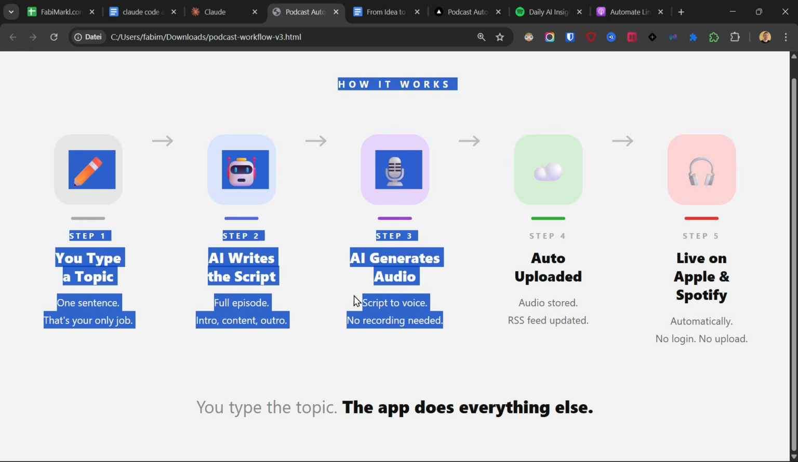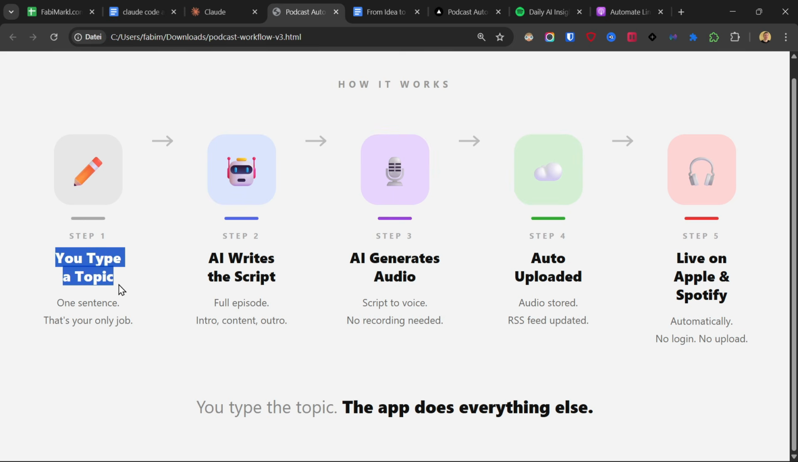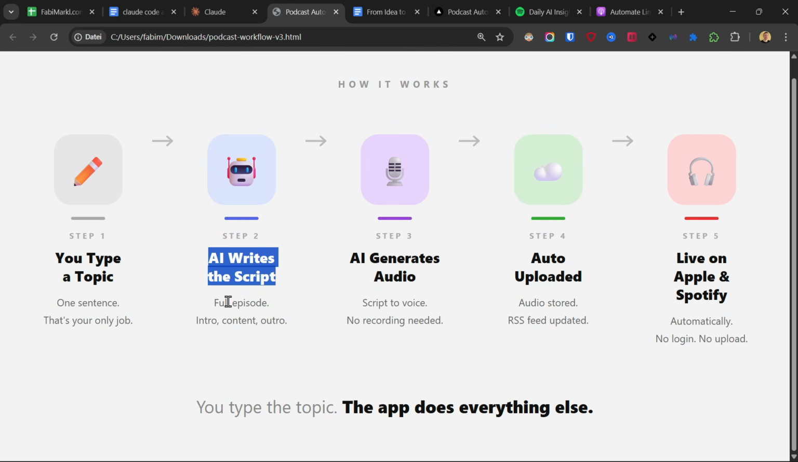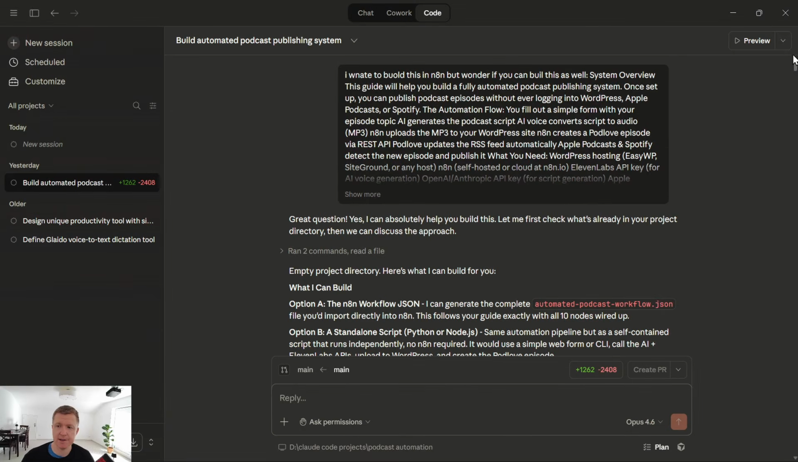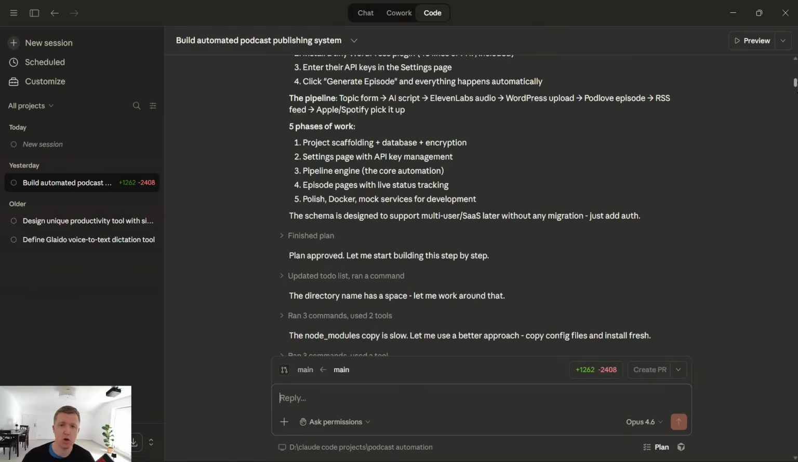So the idea for my app was simple. You type in a topic, how to automate LinkedIn for solopreneurs. And then the AI writes the full podcast script. It converts it into audio using my voice or an AI generated voice, and then publishes it to Apple Podcasts and Spotify, also fully automated. So I just opened Claude Code and told it to build me this podcast automation app.